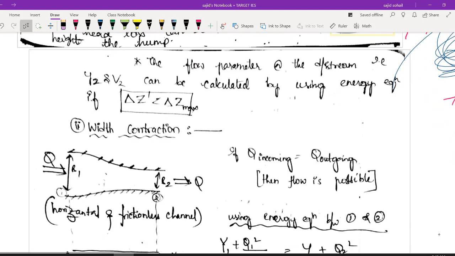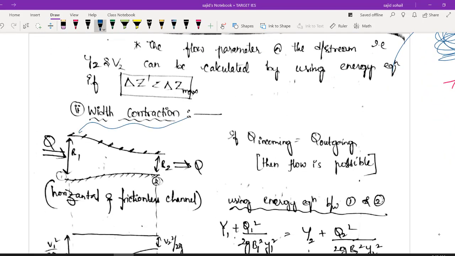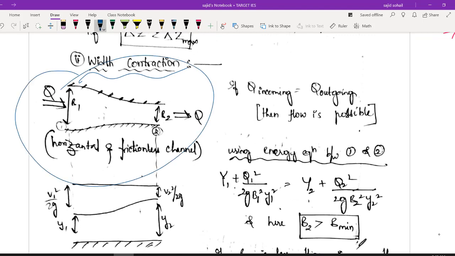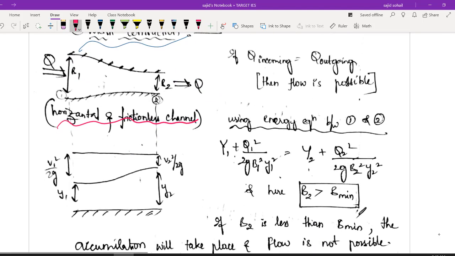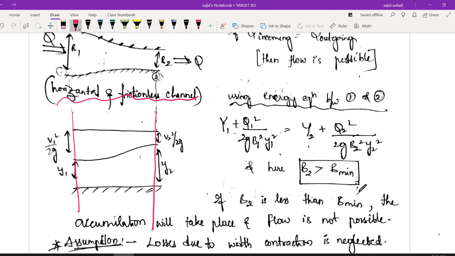Clear concept, right? The same concept continues with the width contraction. Okay, so you had some channel and इस तरह से width contract हो चुका है. See, the flow is said to be possible when there is no accumulation. So if you are sending Q, obviously Q discharge should be coming out, right? So what I'm doing is I'm doing this exact same thing. I'm considering it as a horizontal and frictionless channel. So यहाँ पे एक line डालेंगे. So you know here it will be y1 plus v1 square by 2g, and here it is y2 plus v2 square by 2g, right?